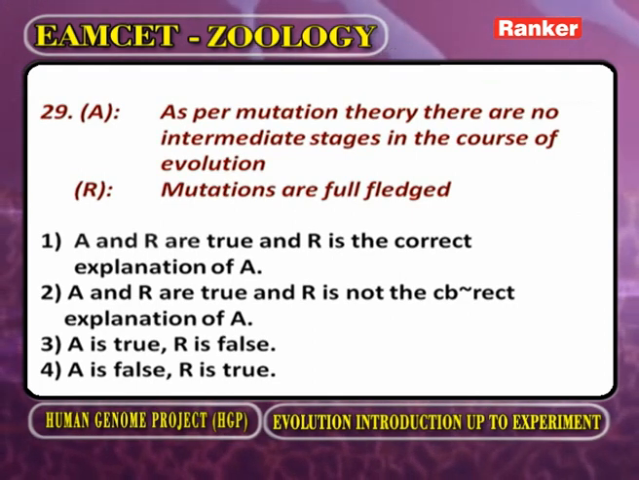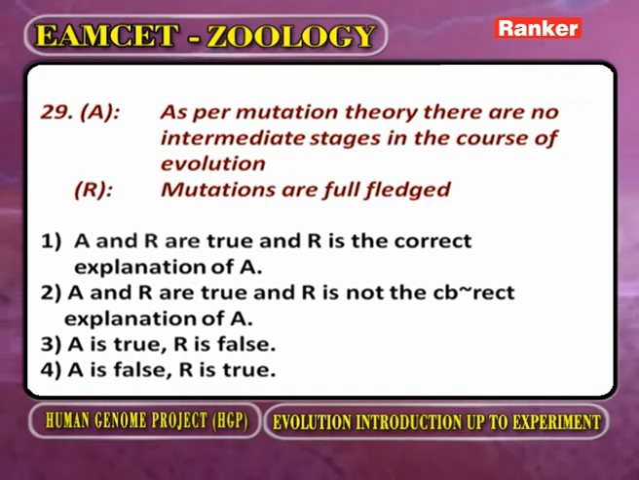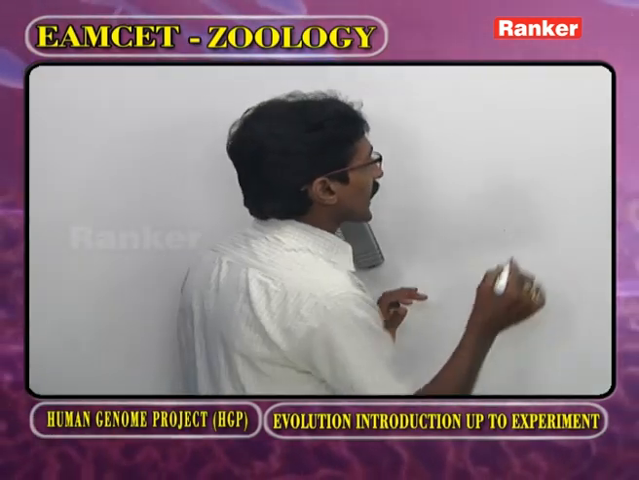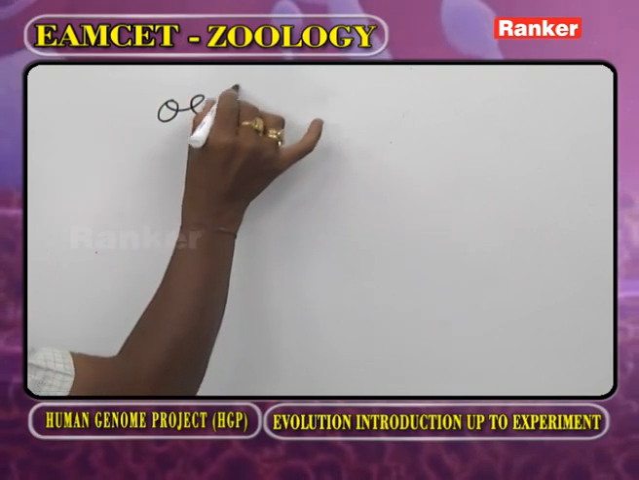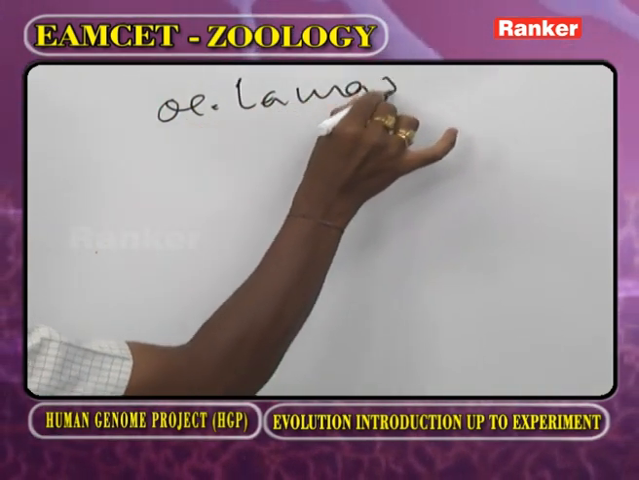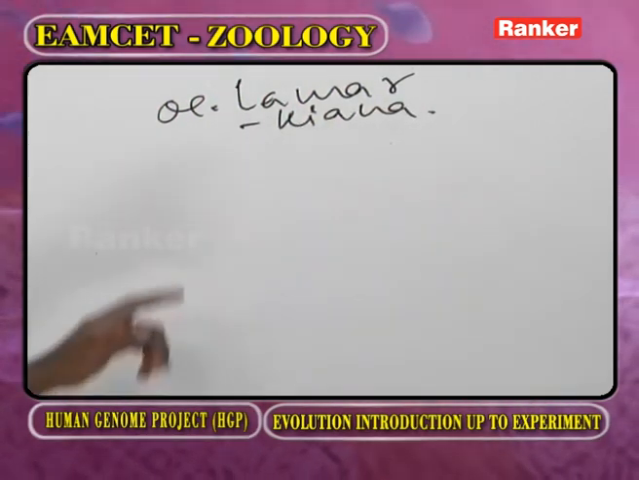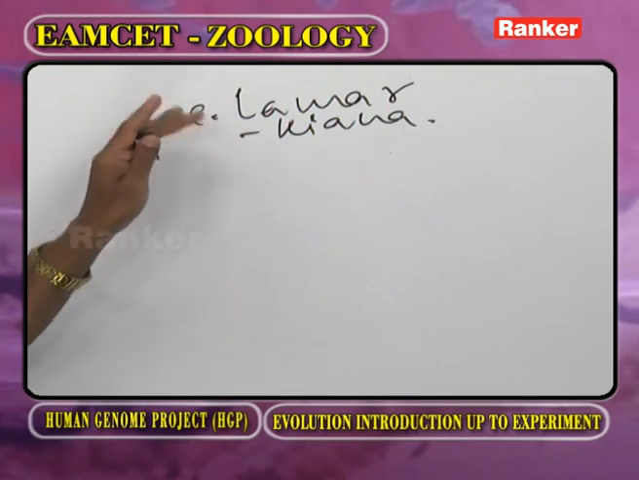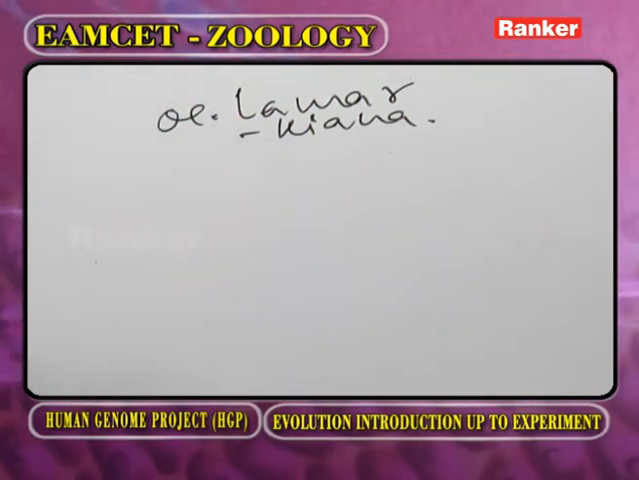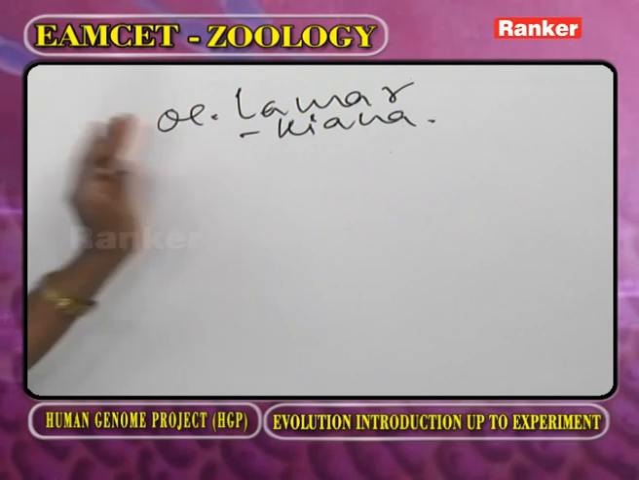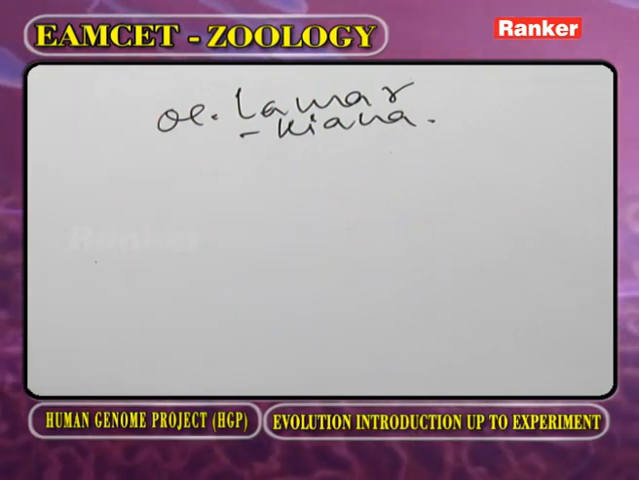As per mutation theory, there are no intermediate stages in the course of evolution. Now, as we observe the mutation theory, the father of mutation theory is called Hugo de Vries. He conducted experiments on Oenothera lamarckiana, that is evening primrose plant. It is a wild variety. No changes in the Oenothera lamarckiana.